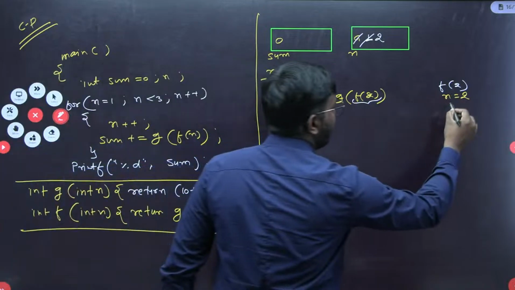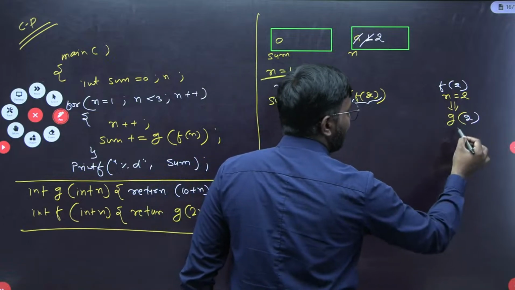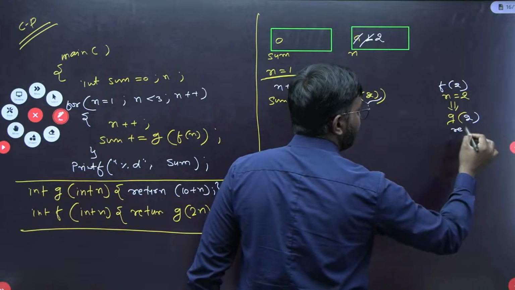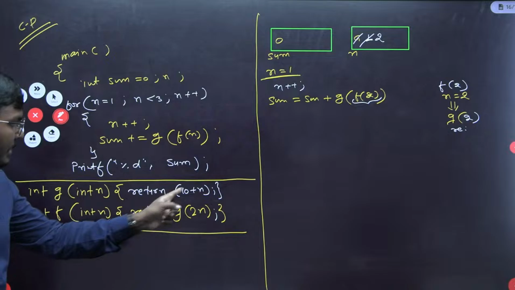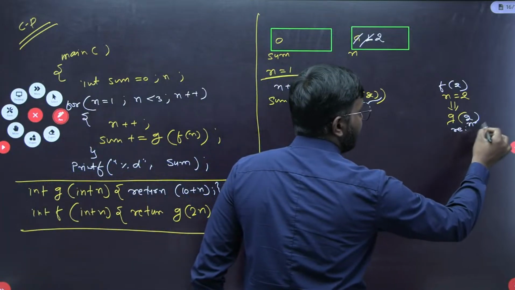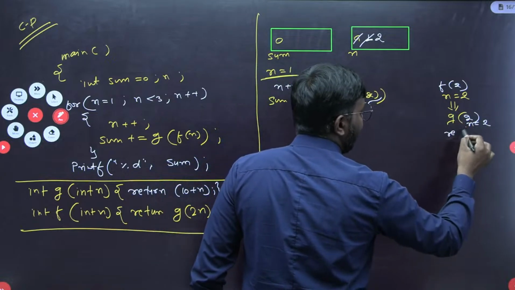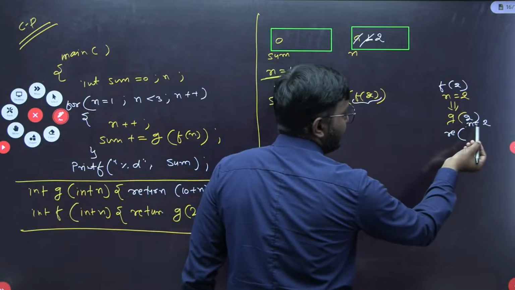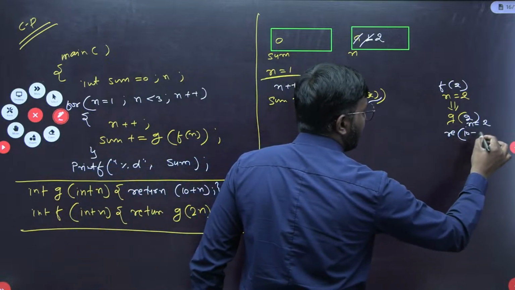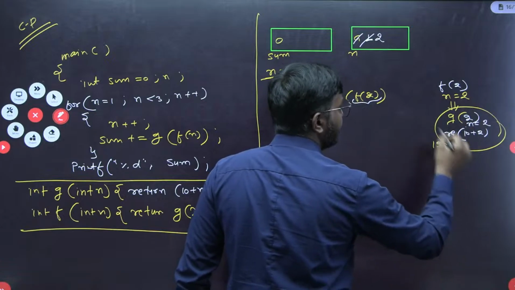Means now this f of 2 will call the g of n here. So what is g of n? G of 2 only. Now what will this g of 2 return here? It will return 10 plus n. Getting my point? So what is this n value? For the g, n is 2 only. So it will return 10 plus 2, which is 12 only. Fine. So what is the value of this here? Complete value is nothing but 12.